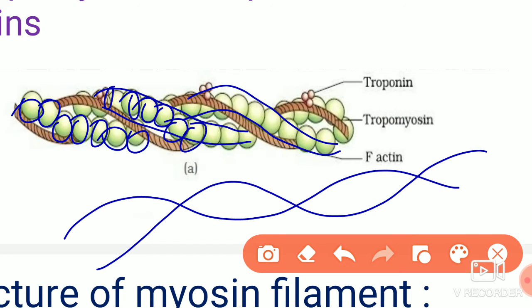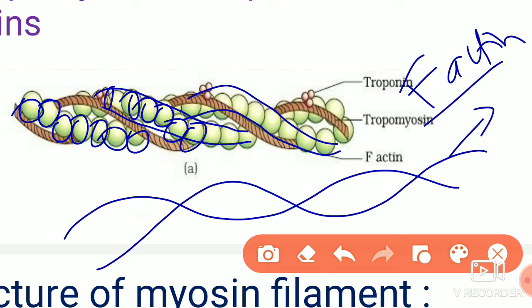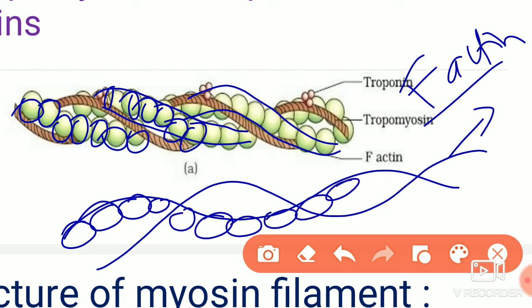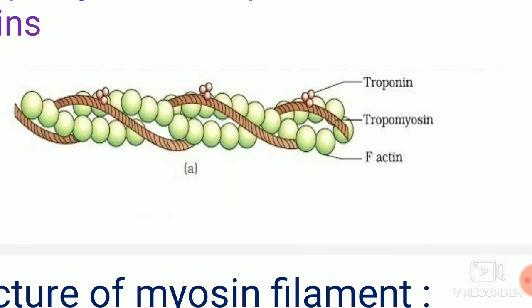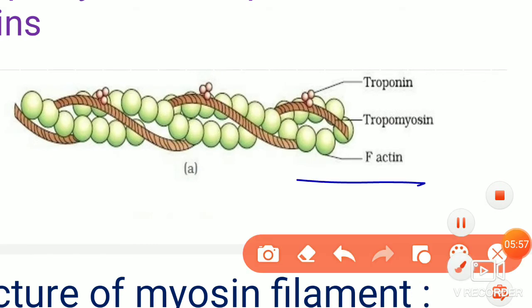These two are called F-actin, that is filamentous actin, and each one consists of globular proteins. This is called G-actin. So how many chains are present? Two chains are present. These two chains we call F-actin. You can see here the F-actin.